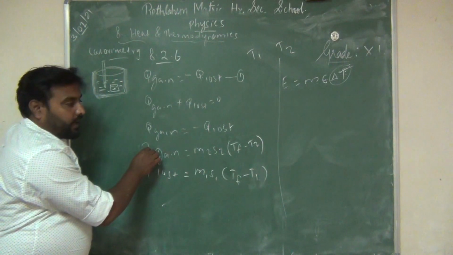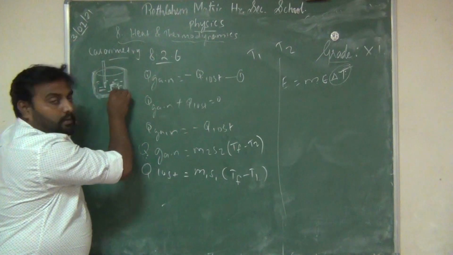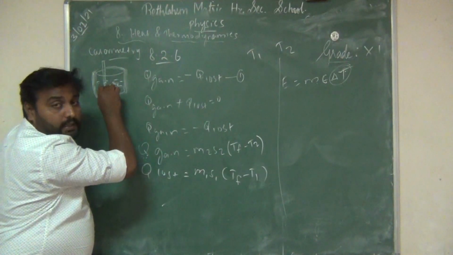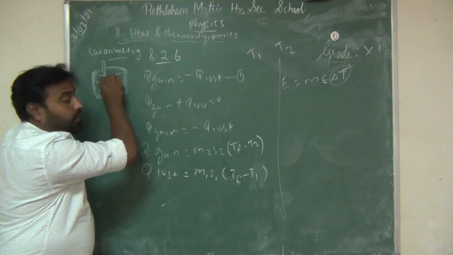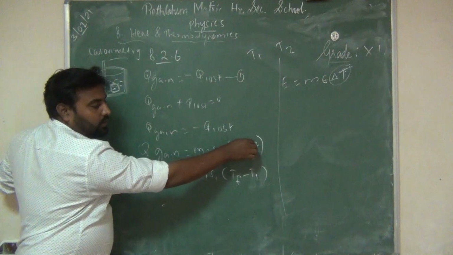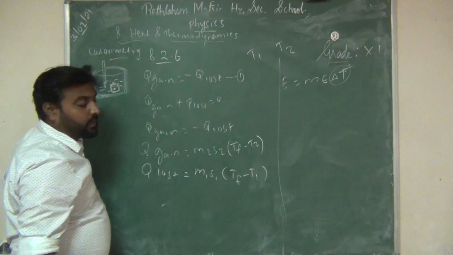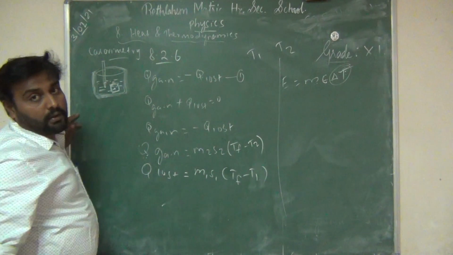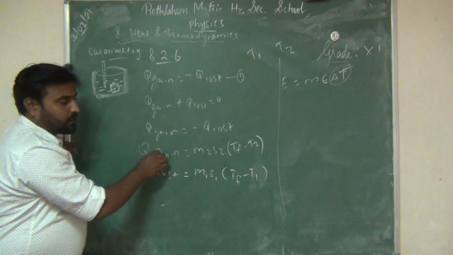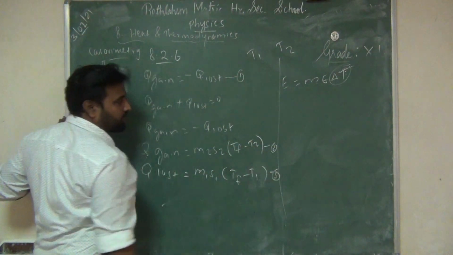Heat is gained by the cold water and heat is lost by the sample. The sample temperature we considered as T1 and the cold water temperature as T2. If we subtract T2 from the final temperature, we get how much heat is gained. So this is a formula; you can keep this as equation 2 and the other as equation 3.